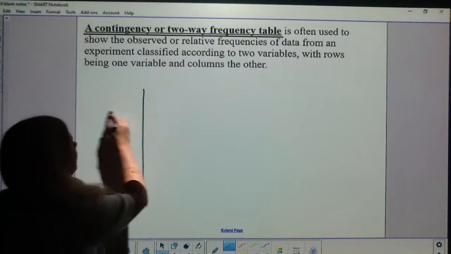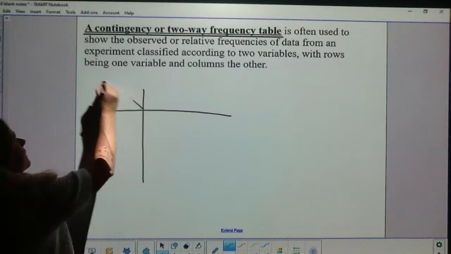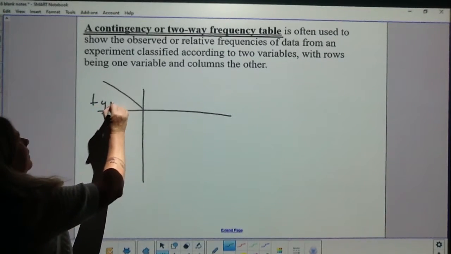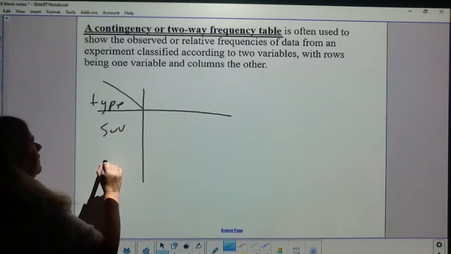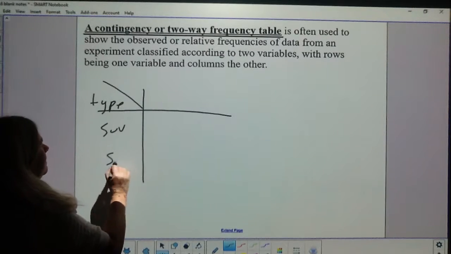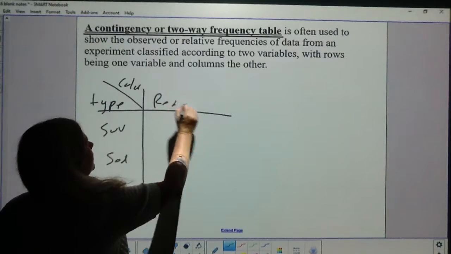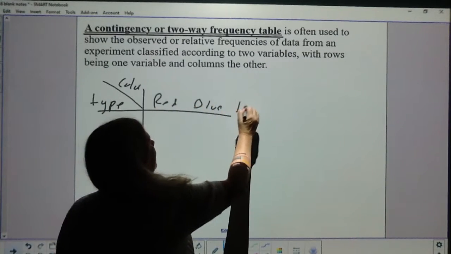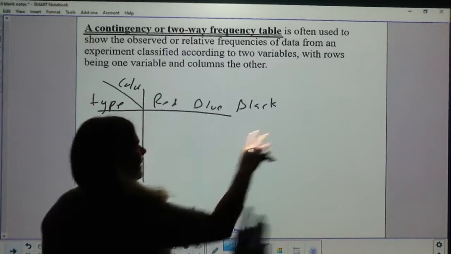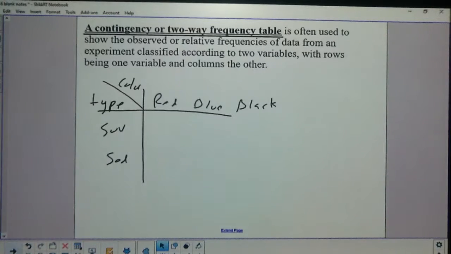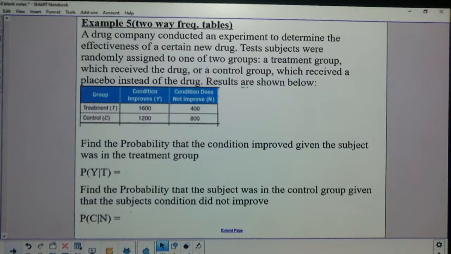I made a table with the type of car, SUV, and sedan. And then I did a color. I don't remember what it was called, maybe red, blue, and black. That table was a contingency table, or two-way frequency table. Okay? So there's an example of one.